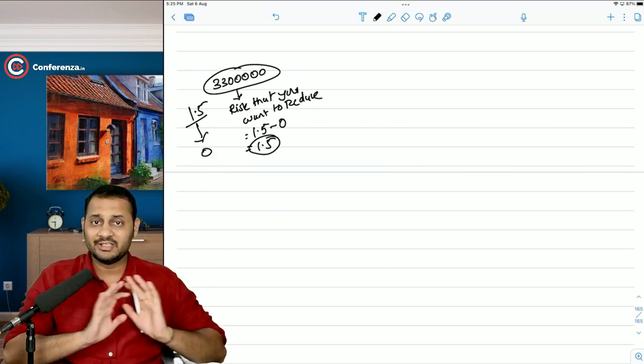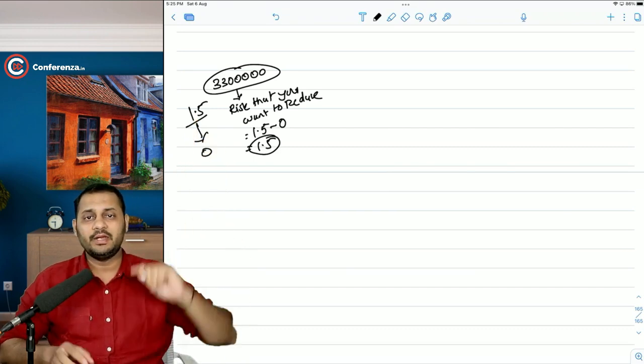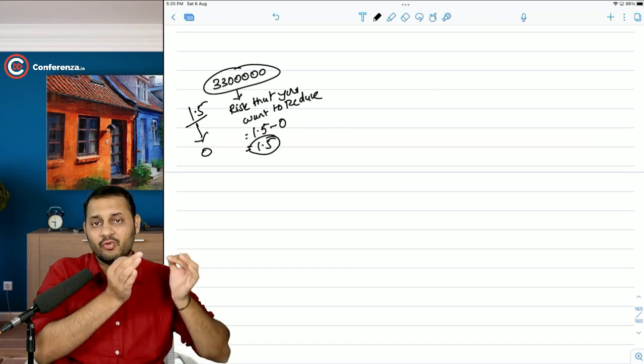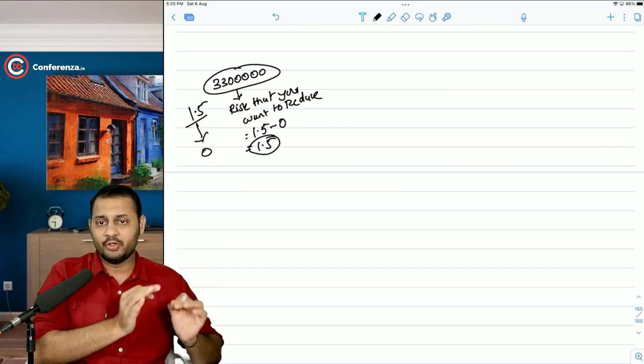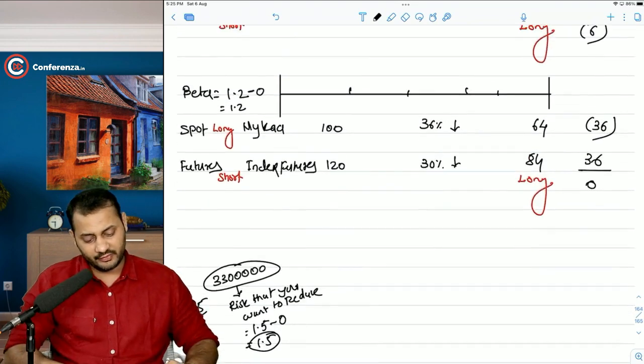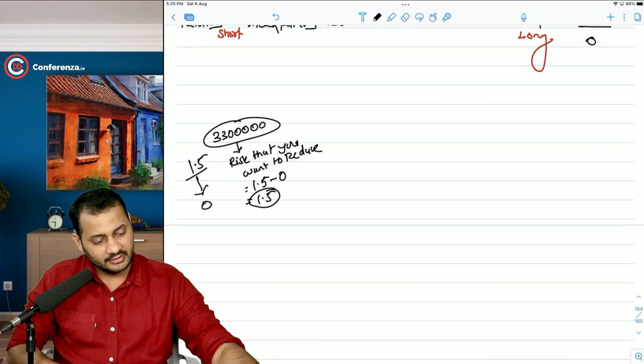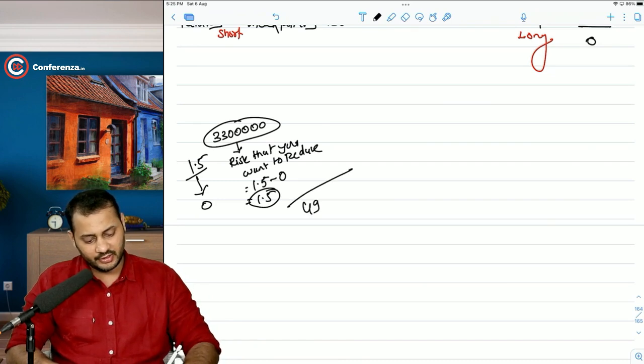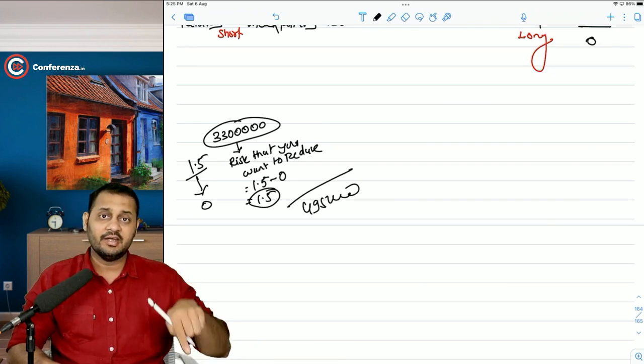Wrong. This statement is totally wrong. Don't multiply by the beta. Multiply by the risk that you want to reduce. I want to reduce the entire risk, so the entire beta will be multiplied then. 1.5. So what will happen? 33 lakhs into 1.5. That means I will have to take a position of 49 lakhs 50,000 in the index futures.